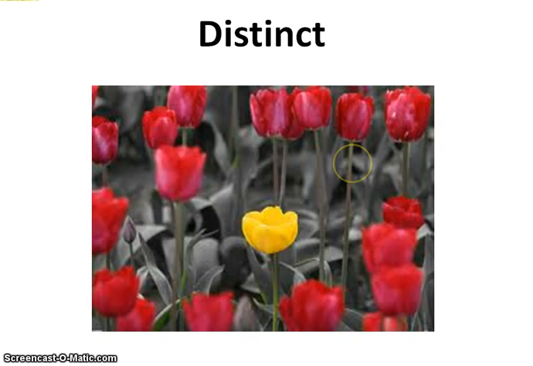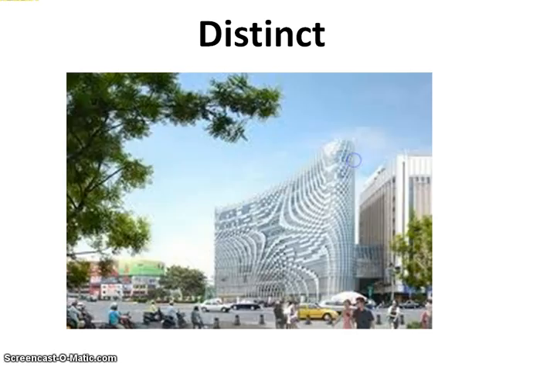Here we have the yellow tulip that is very distinct among the rest of the red tulips. And here we have an office building of some sort that is very distinct because of the pattern that's displayed on the outside of the building.